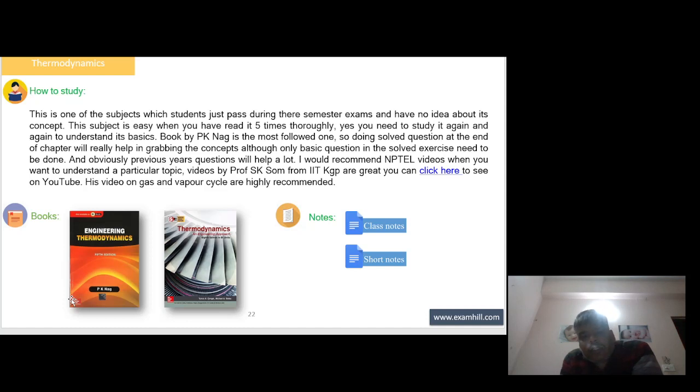understand its basics. Books by P.K. Nag are the most followed ones. So doing solved questions at the end of the chapter will really help in grabbing the concept. Although only basic questions in the solved exercise need to be done, and obviously previous year questions will help a lot. I would recommend NPTEL videos when you want to understand a particular topic.